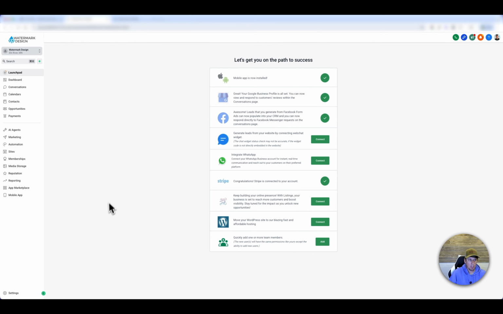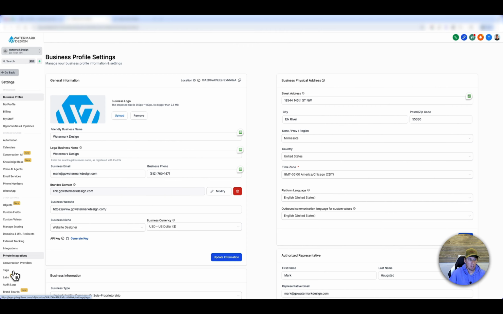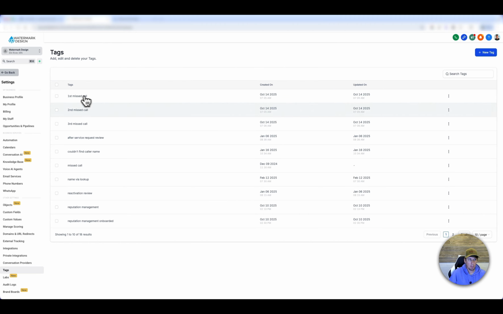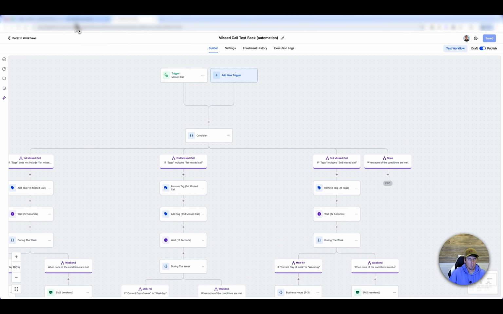All right, I'm going to back up here because I forgot to show you how to do tags. You go into settings, down to tags, and we set up a first missed call, second missed call, and a third. This fixes the issue where we had one call coming in and not knowing who it was. Then we go back to our workflow, the missed call text automation.